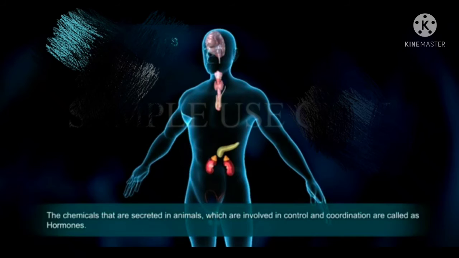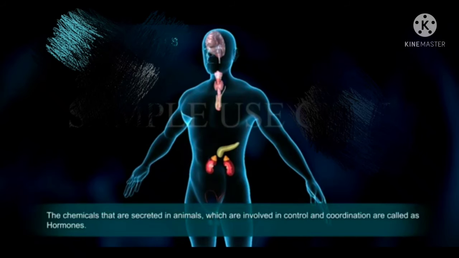The chemicals that are secreted in the animals, and which are involved in control and coordination, are known as hormones.